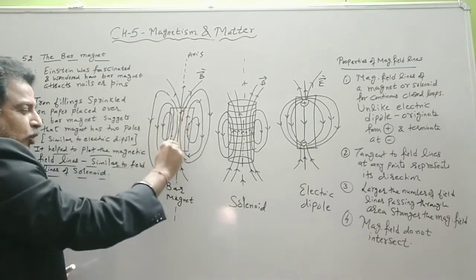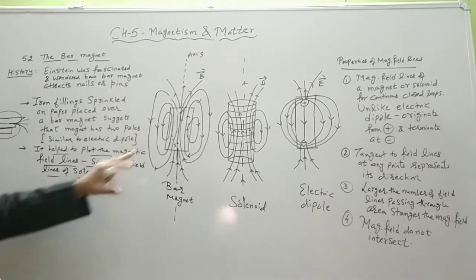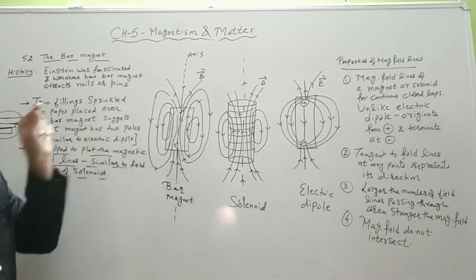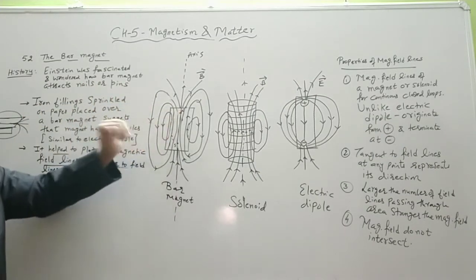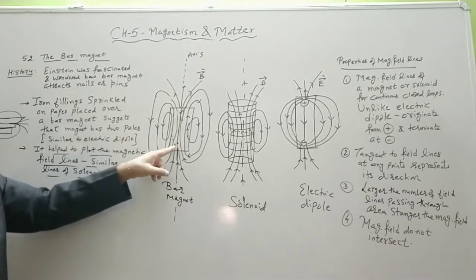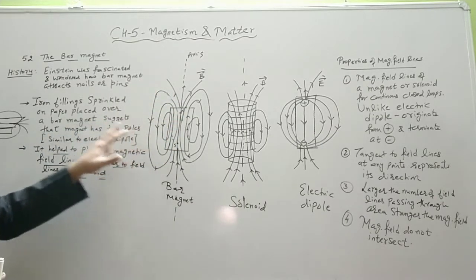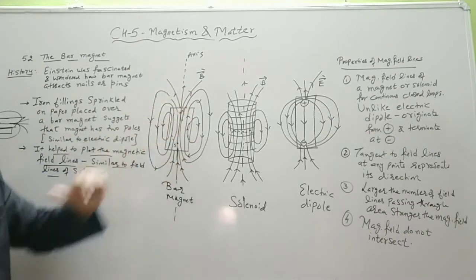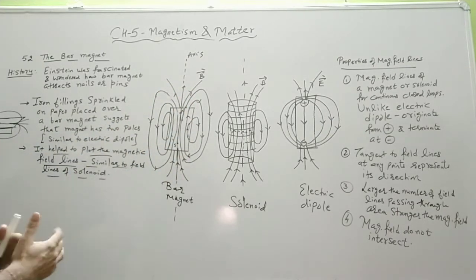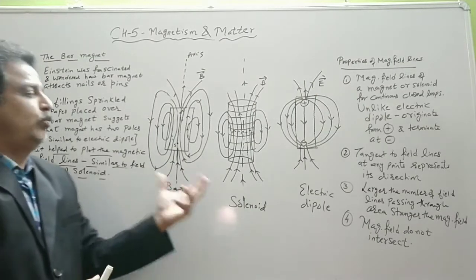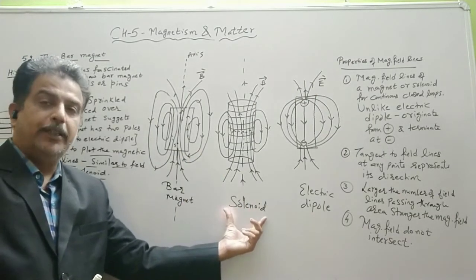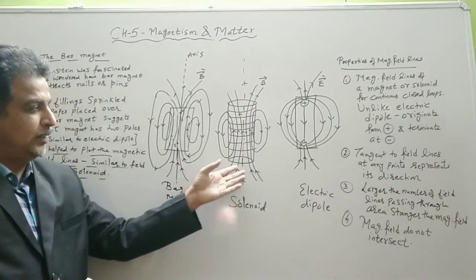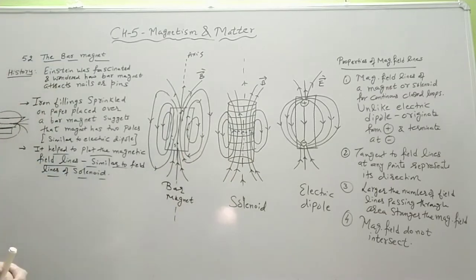So these points were known as the north and south poles, and when this bar magnet was suspended, one end always pointed towards geographic north, so they were named north and south pole. And this is how, with the help of iron filings, the pattern was drawn. Later on when solenoids were made, it was found that the behavior of the solenoid is similar to that of a bar magnet, and this is the magnetic field lines of a solenoid.